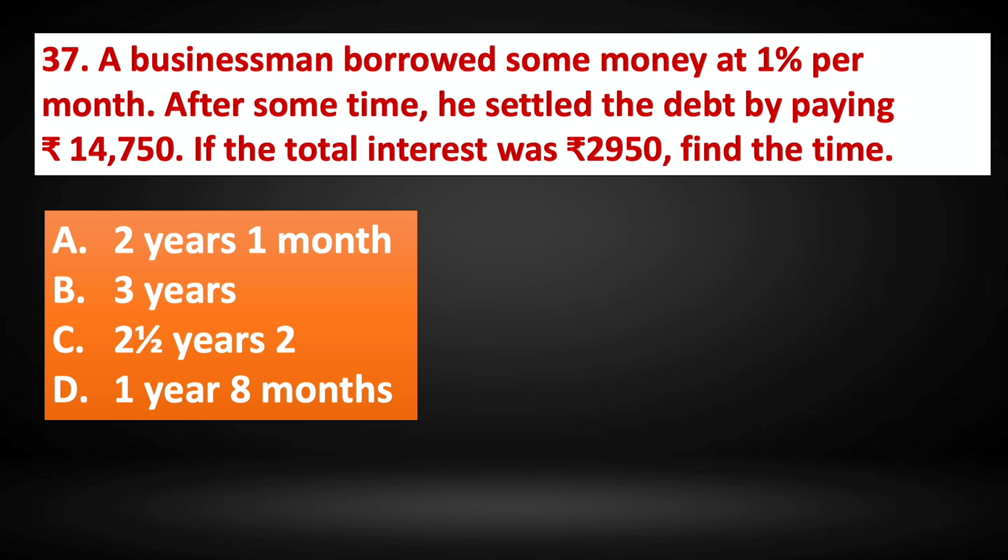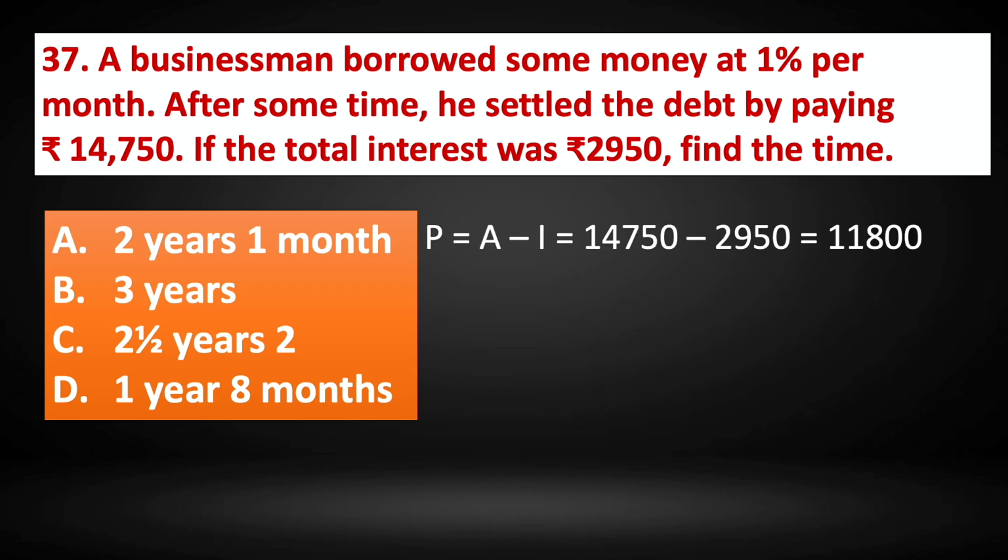Question number 37. A businessman borrowed some money at 1% per month. After some time, he settled the debt by paying rupees 14,750. If the total interest was rupees 2,950, find the time. Amount is 14,750, the amount that he paid. Interest is 2,950. So principal is amount minus interest. So we have P, that is principal, equal to amount minus interest. 14,750 minus 2,950, that is 11,800. So that is the principal amount that he borrowed.